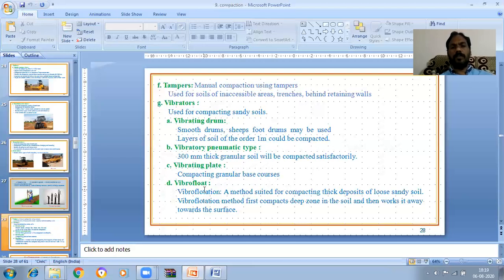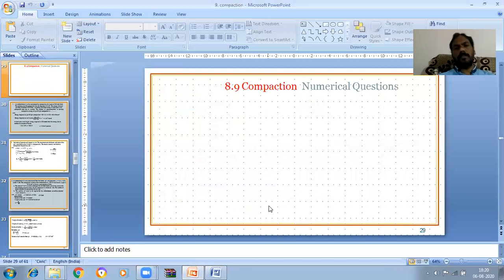Next, vibro flotation. It is a method suitable for compacting thick deposits of loose sandy soils. The vibro flotation method first compacts the deep zone in the soil and then works its way towards the surface, from the deep zone to the surface.